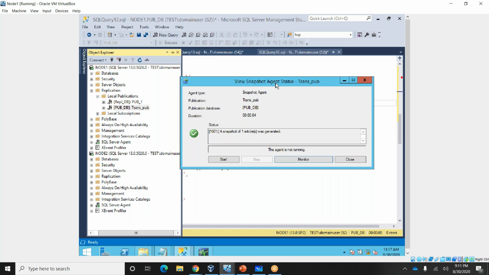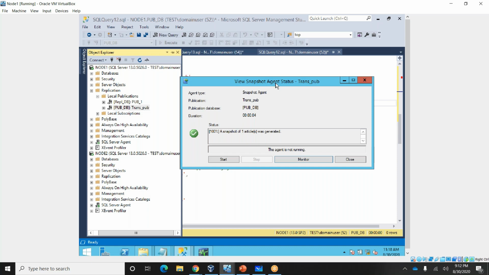Then the second option, what I did is some properties are there. Due to those properties, when you add the article to the transaction replication, it will run for all the articles. That is not the correct one. In our scenario, we have one very critical table, and the table size is very big, a 100 GB table. The table is already in sync. Again, if you don't disable this option, you are running a snapshot.